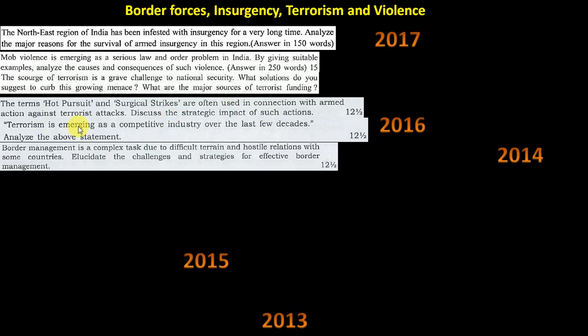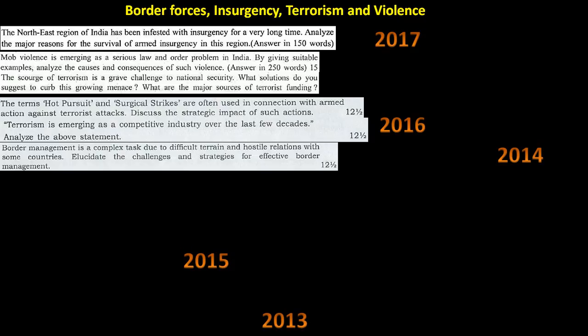Now, terrorism is emerging as a competitive industry over the last few decades. If you see terrorism, both are the same. You need to write almost the same answer, but they have framed the sentence in a different way. Border management: border forces are there, we have different kinds of forces. The Border Security Force is there, CRPF is there, then the Indo-Tibetan Border Police, which is for the India-China border only. Then Assam Rifles are there for the India-Myanmar border.